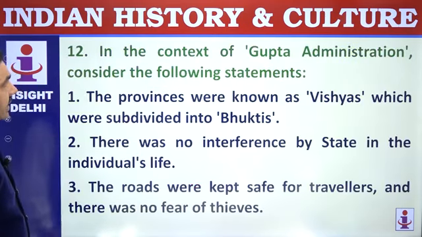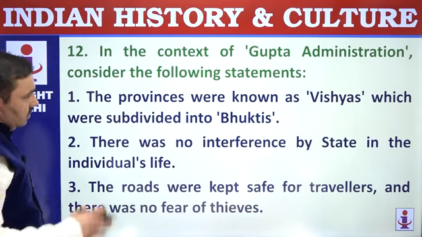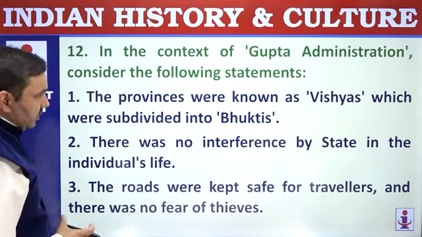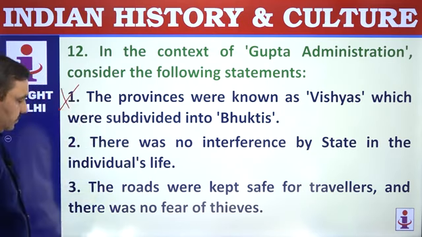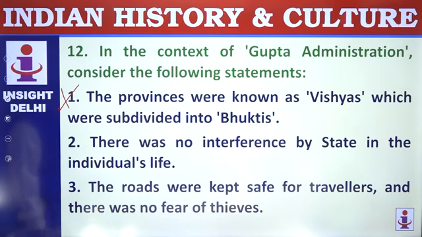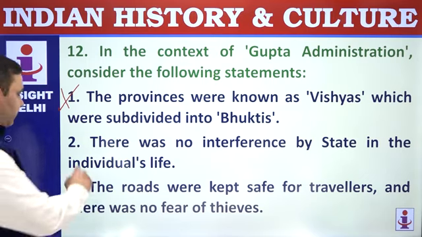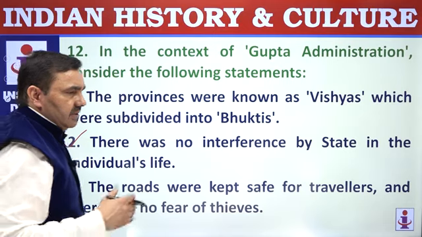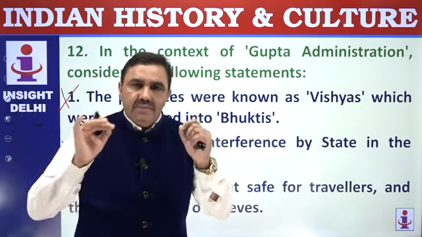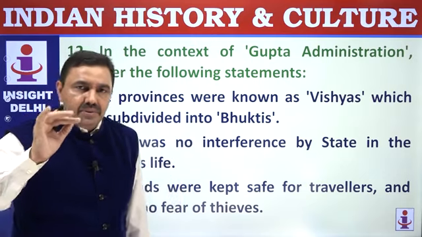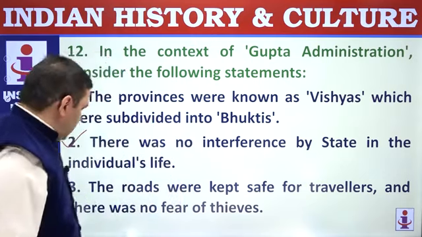Number 12. In the context of Gupta administration, consider the following statements. The provinces were known as Bhukti, and districts were known as Vishaya. There was no interference by the state in the individual's life. In private life, the state hardly interfered in India throughout history. The individuals were free to live their life as per their own understanding, on their own terms.